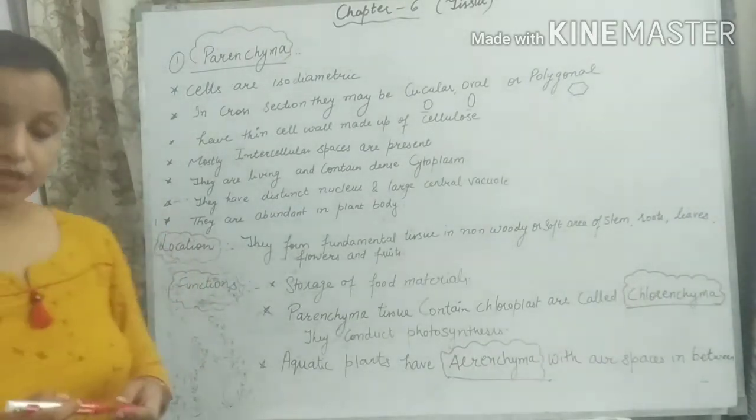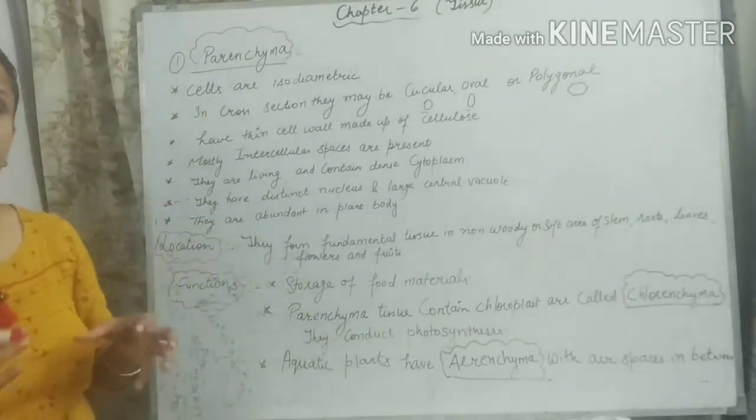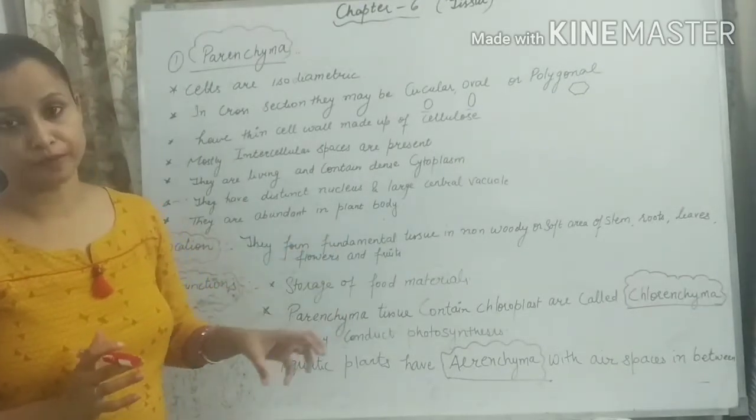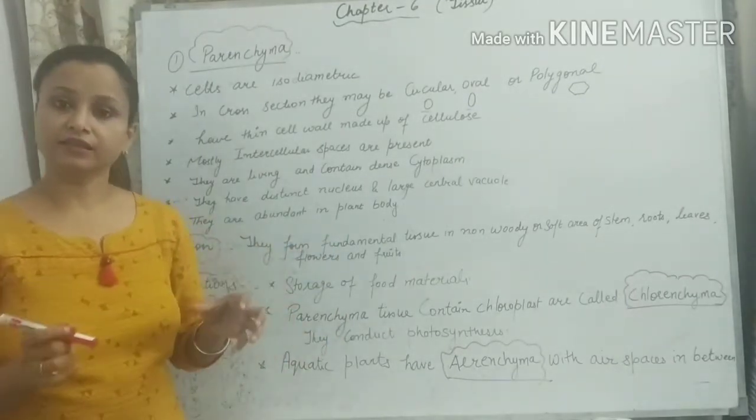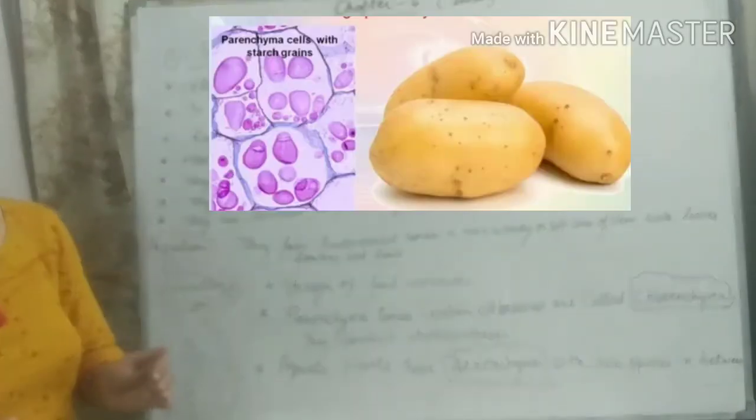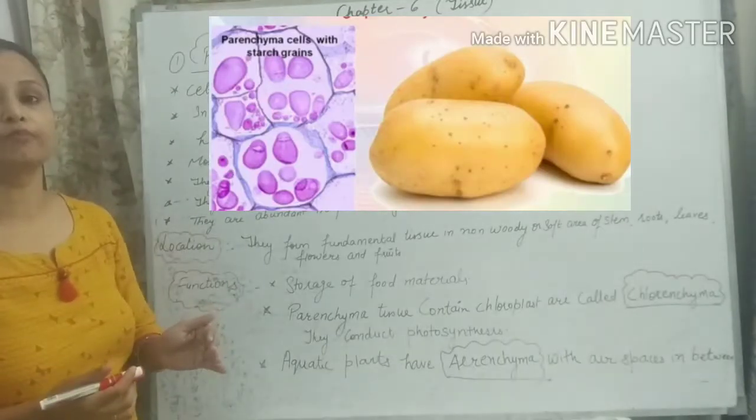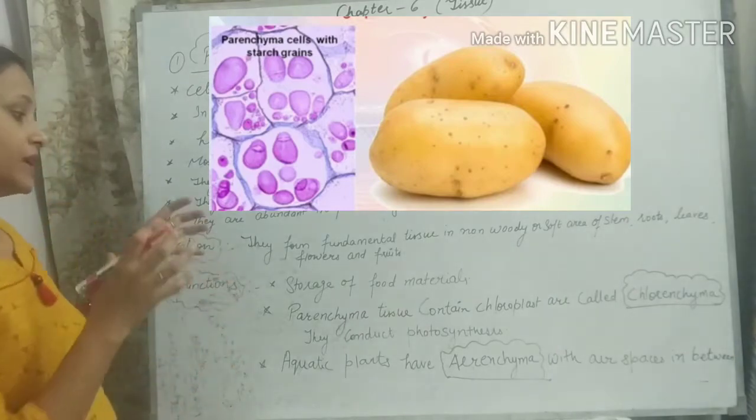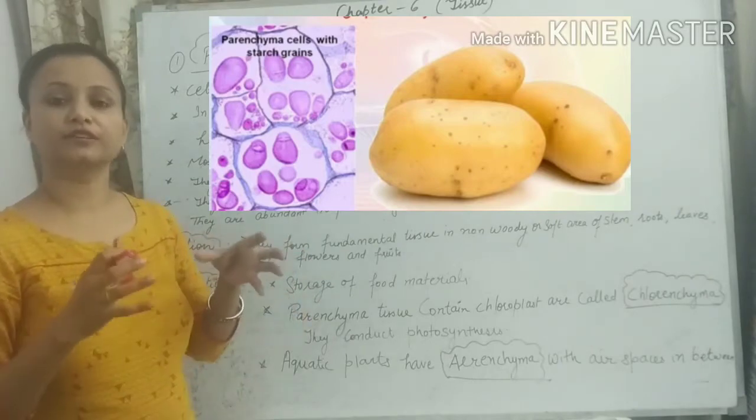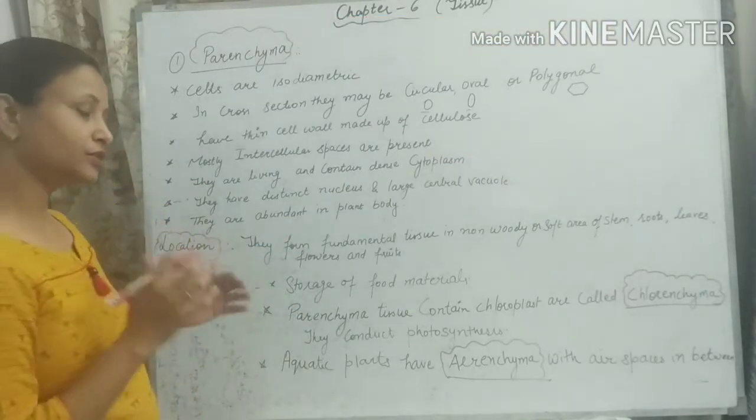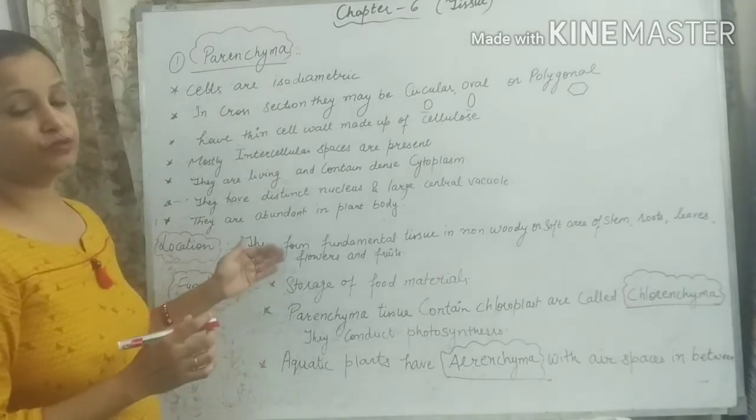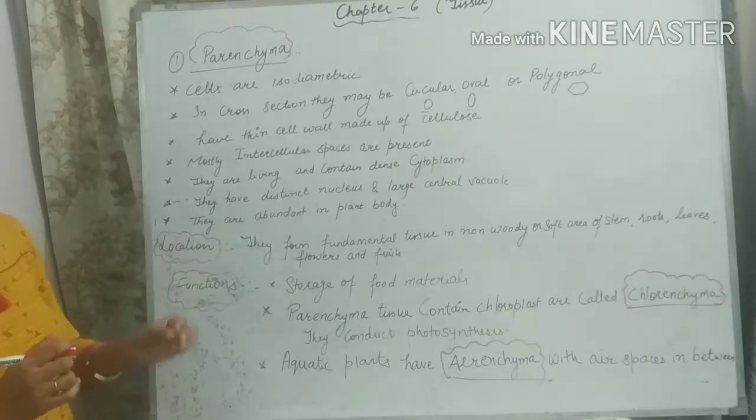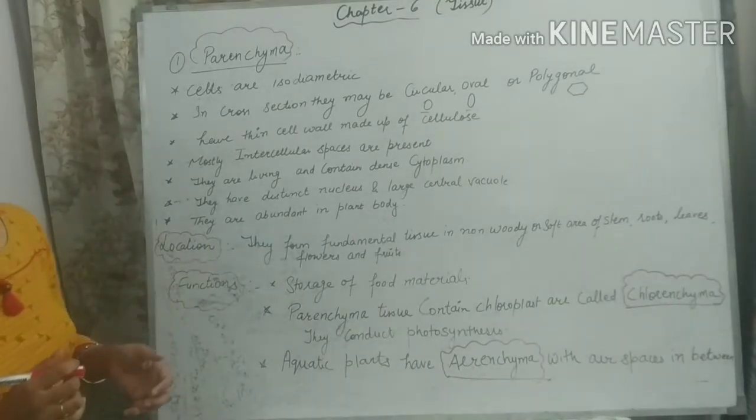So what is the function of parenchymatous tissue? The main function of parenchymatous tissue is storage of food material. You can see this in various root tubers or stem tubers, such as the potato. Potato is a stem tuber. In potato, the parenchymatous tissue stores starch. So basically parenchymatous tissue stores food material. In stem and root, parenchymatous cells also store water and nutrients.